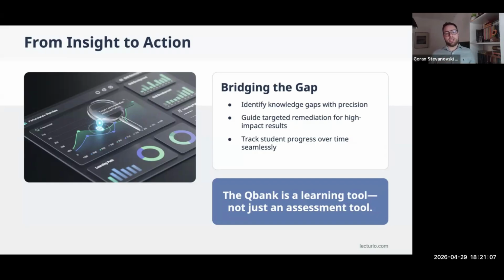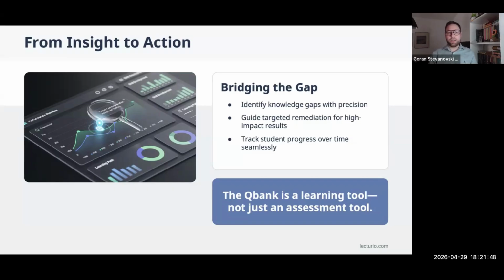Now, you probably ask yourselves, especially if you've known Lecturio for a while, what's so new about the Qbanks and why are we talking about them today? Even though the Qbanks have been a quintessential part of the Lecturio ecosystem from the beginning of the platform's existence, and have been the mainstay for a long time, we have tried to use learning science and all of these insights that we're talking about to take the Qbank from just an assessment tool into a learning tool, where students can have a really good experience using this Qbank.